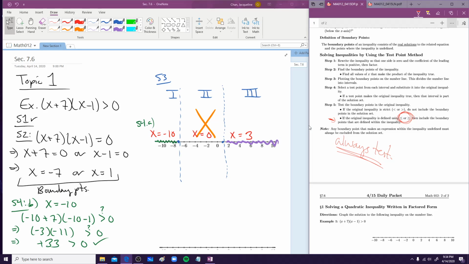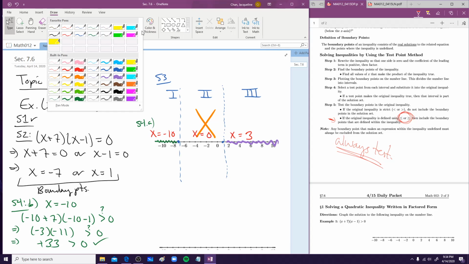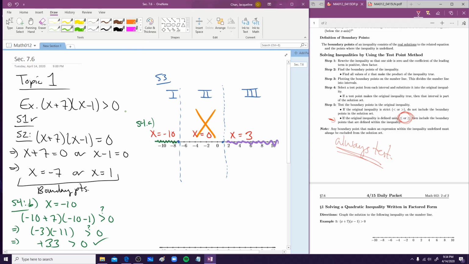However, for ours, it is strictly greater than. Since it's strictly greater than, I know automatically, without a doubt, that it is not included. So, let's see, I can use light green or something. What are these? These are actually open circles. Same thing as when we were dealing with linear inequalities. Open circles represent not included, closed circles represent included.